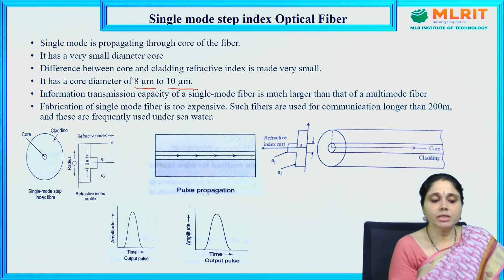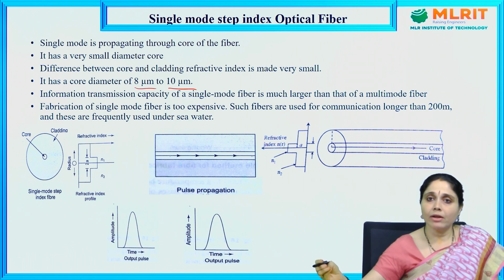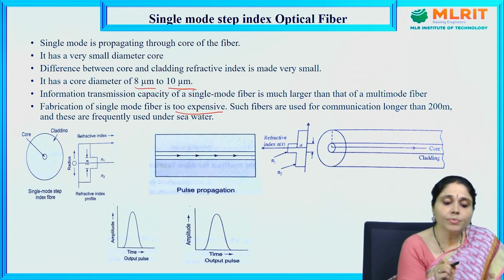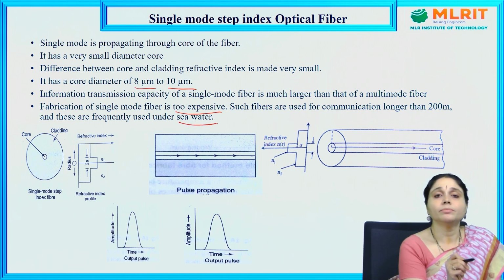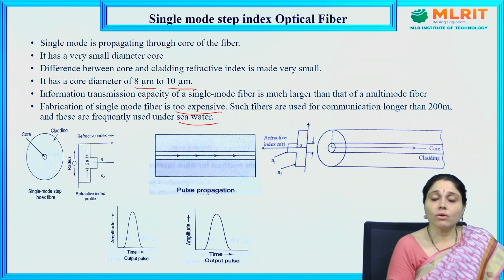The information transmission capacity of a single mode fiber is much larger than the multi-mode fiber. So, the information transmitted through the single mode optical fiber will be more. Fabrication of single mode fiber is too expensive, but even though the information will very easily go from one end of the cable to the other end. Such fibers are used for communication longer than 200 meters and are frequently used for undersea water. In undersea water also we use the optical fiber network.